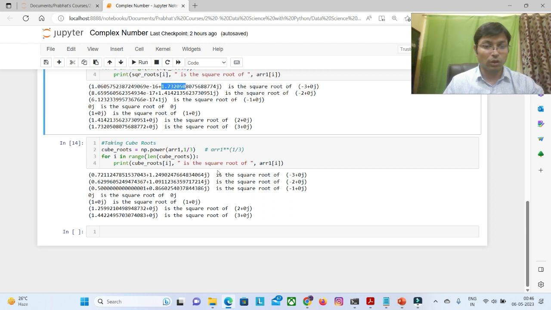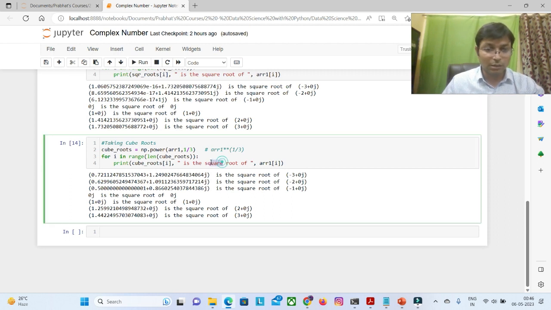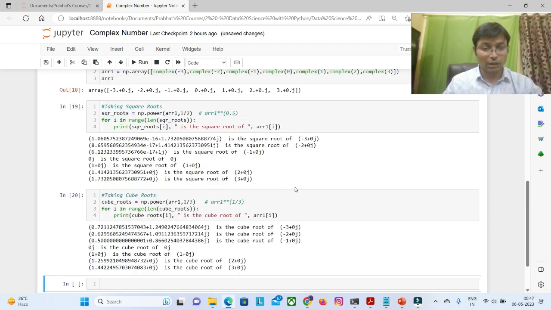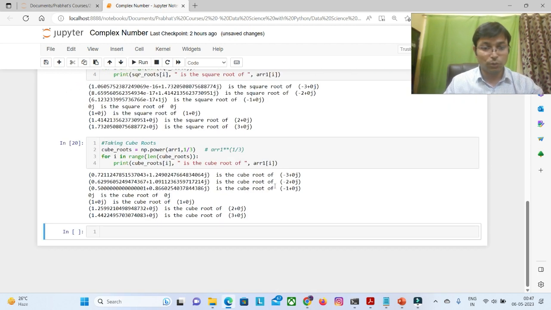Similarly for the cube root also, so we can make it as cube root here. So this is the cube root of ARR1. So that's how I am going to print this. I am going to give the cube root of all these numbers, minus 3, minus 2, minus 1, and all of this we are getting as the cube root here. So you can see this number is for minus 3, and minus 2 is a different number.